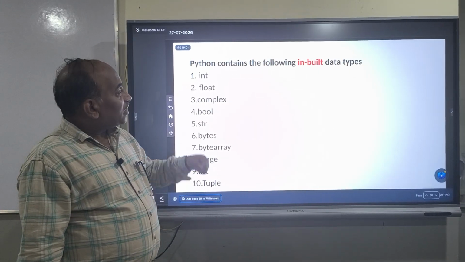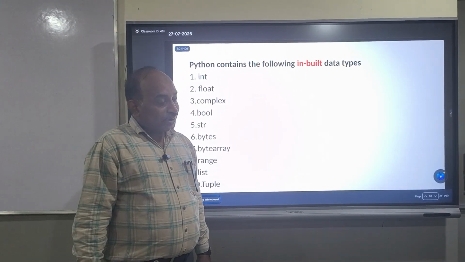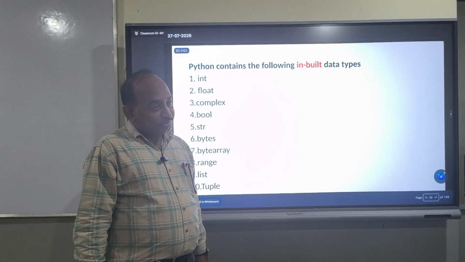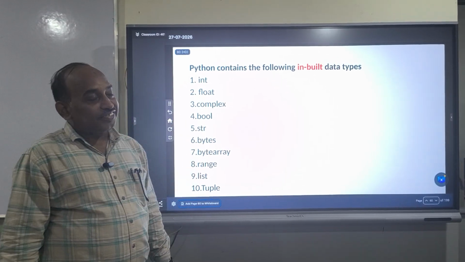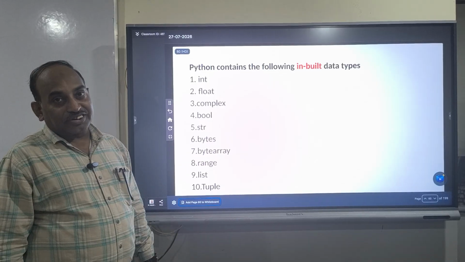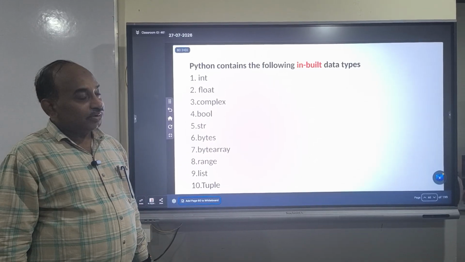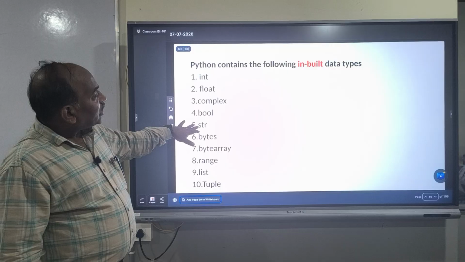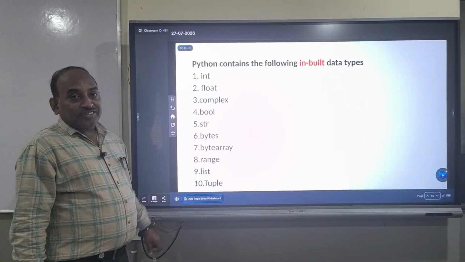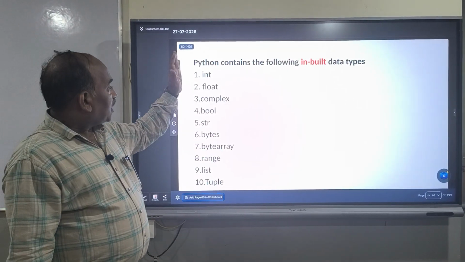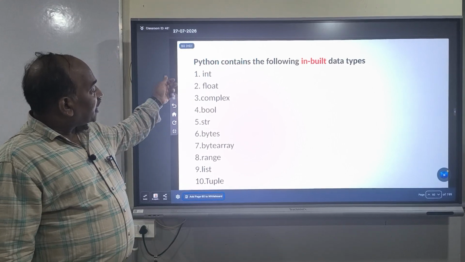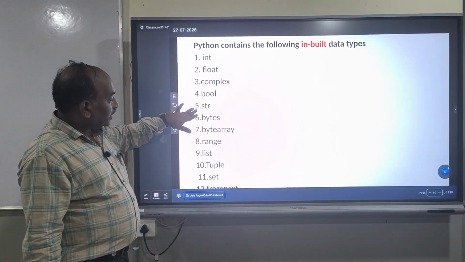Today, I will explain the Python data types. What are the different data types which are supported by Python? I will give the list of data types, and I will explain all of them one by one. Python supports various data types. These are a few of the data types supported by Python.